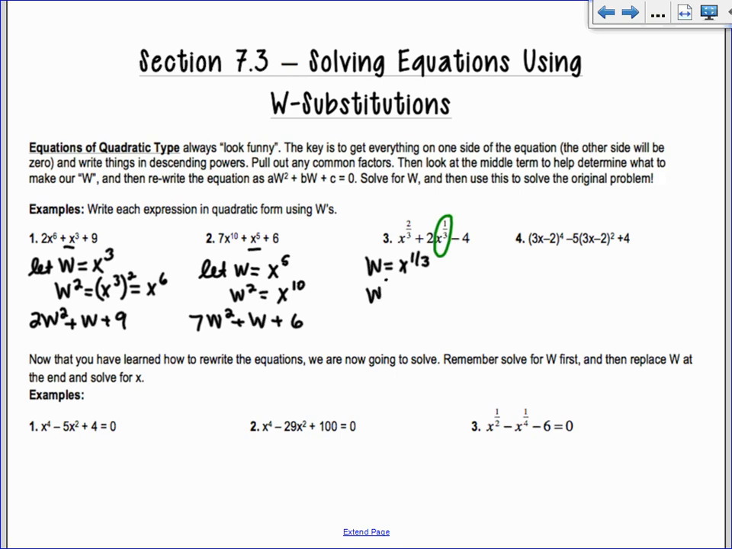What is w squared then? Audrey, what's w squared? No, 2/3, right? So 1/3 times 2 is going to be 2/3.